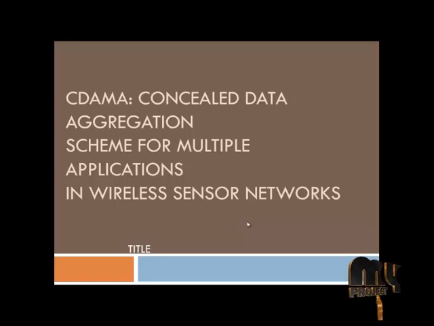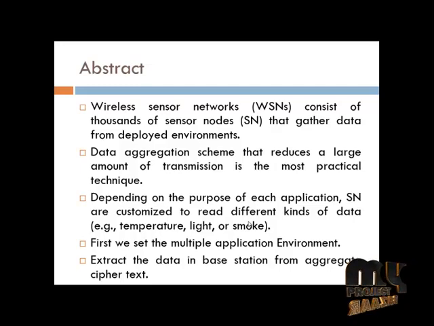Project title is CDAMA, Concealed Data Aggregation Scheme for Multiple Application in Wireless Sensor Networks. Wireless sensor network consists of thousands of sensor nodes that gather data from deployed environments. In this paper, the proposed scheme called CDAMA provides CDA between multiple groups. Basically, CDAMA is a modification of Boneh et al.'s BGN scheme. Here we propose 3 practical application scenarios for CDAMA, all of which can be realized only by CDAMA.